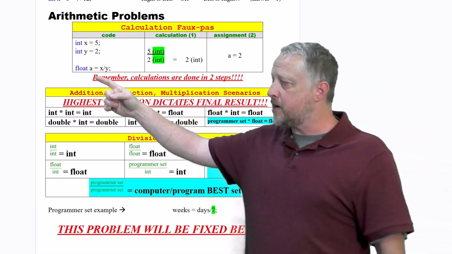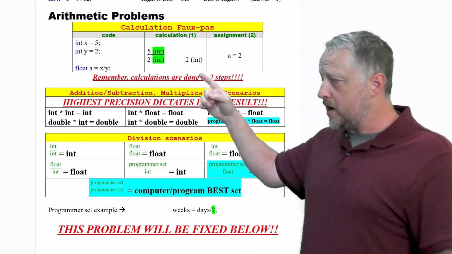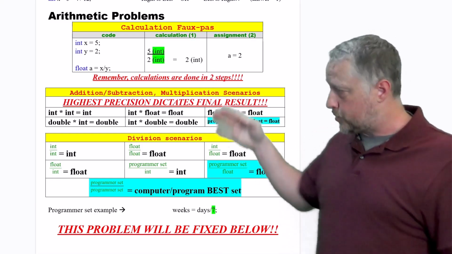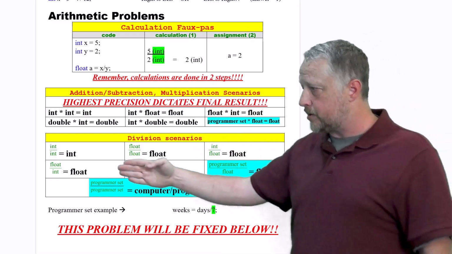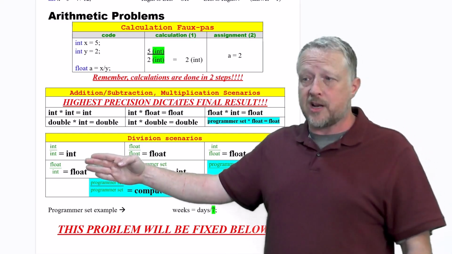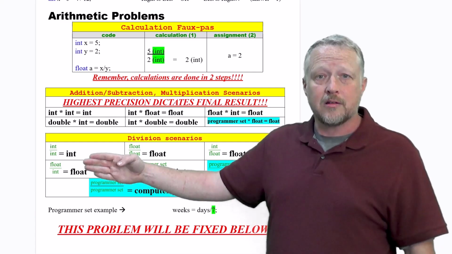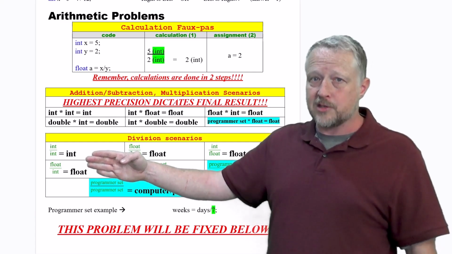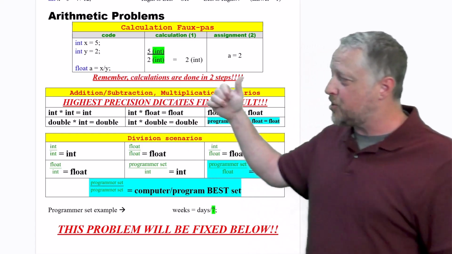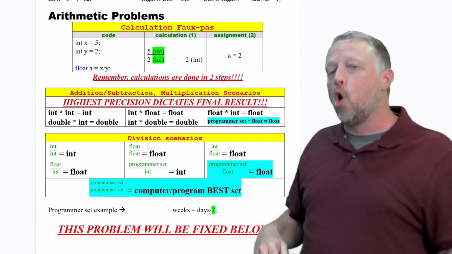Even though I convert it over to a float, the funny part is first, it's going to set it because of two integers. Two integers are going to equal an integer, that's how it thinks. Now again, 50% of the time, it's actually kind of right. Okay? The other 50%, well, not so much. So even if I convert it to a float, this will actually end up being 2.0.